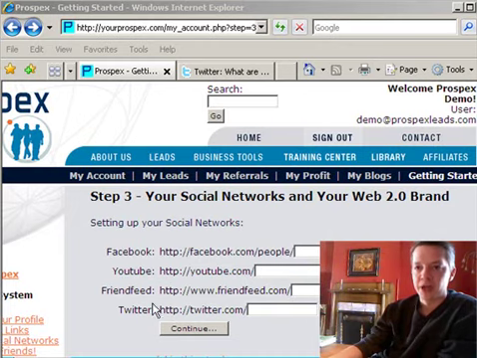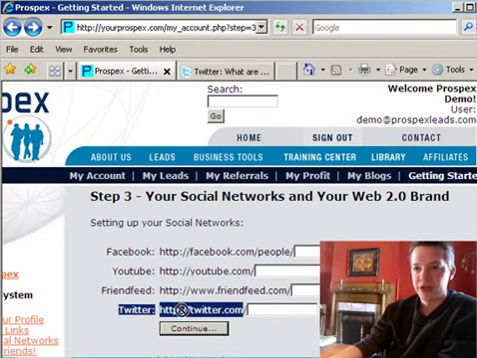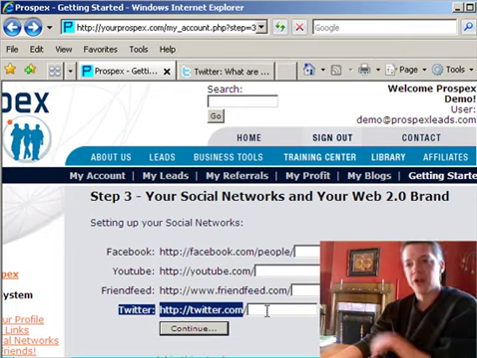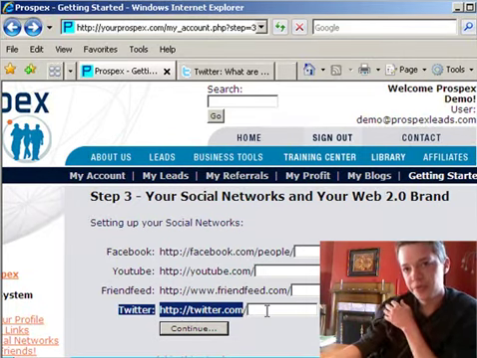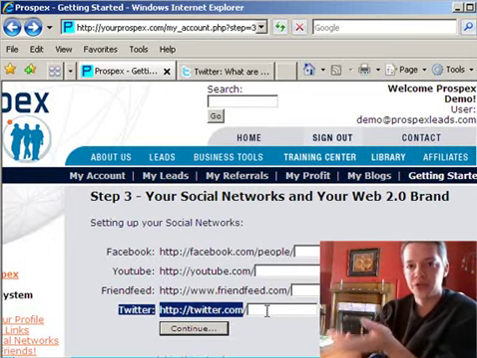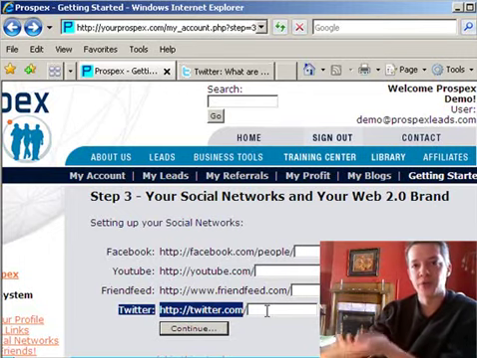And one of the features here in Prospex is this little place right down here. It says twitter.com/your username, and we're going to talk to you about setting that up so that as you're referring people into Prospex, they're going to be able to follow you on Twitter. And we're going to talk about how to set up your Twitter account.